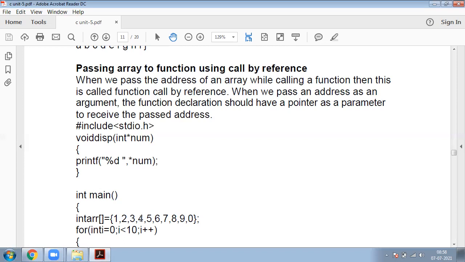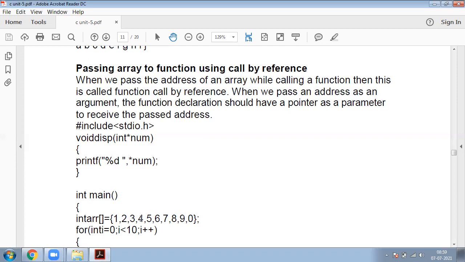So here we are passing the address of an array, and pointers are used to store the address. We must use pointers as parameters to receive the passed address. So this is nothing but call by reference.